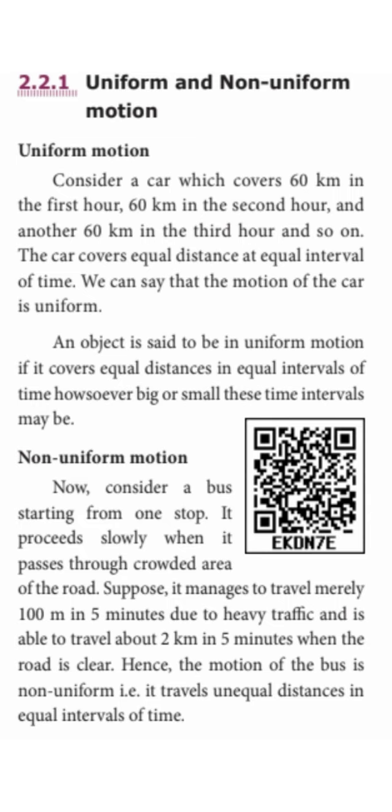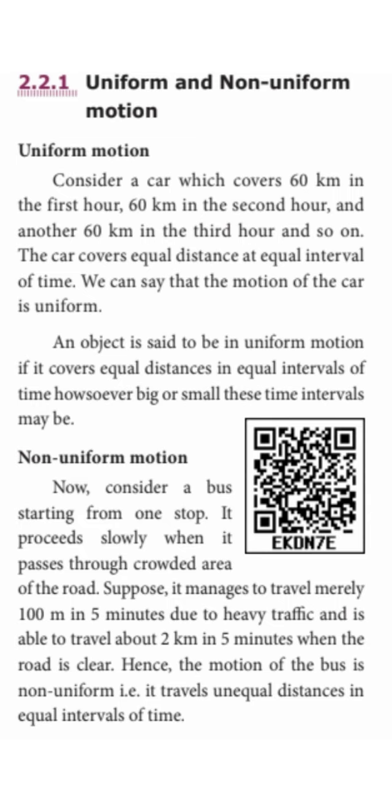Then what is non-uniform motion? Consider a bus starting from one stop. It proceeds slowly when it passes through a crowded area. It manages to travel merely 100 meters in 5 minutes, and later, when the traffic clears, it is able to travel about 2 kilometers in 5 minutes. Similarly, a car caught in traffic signals. Hence the motion of the bus is non-uniform. That means if an object travels unequal distances in equal intervals of time, that word is important, we call it non-uniform motion.